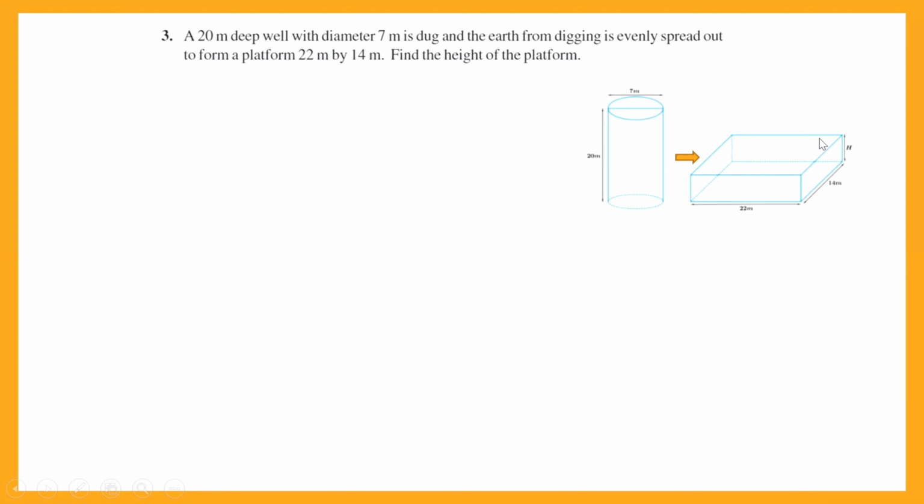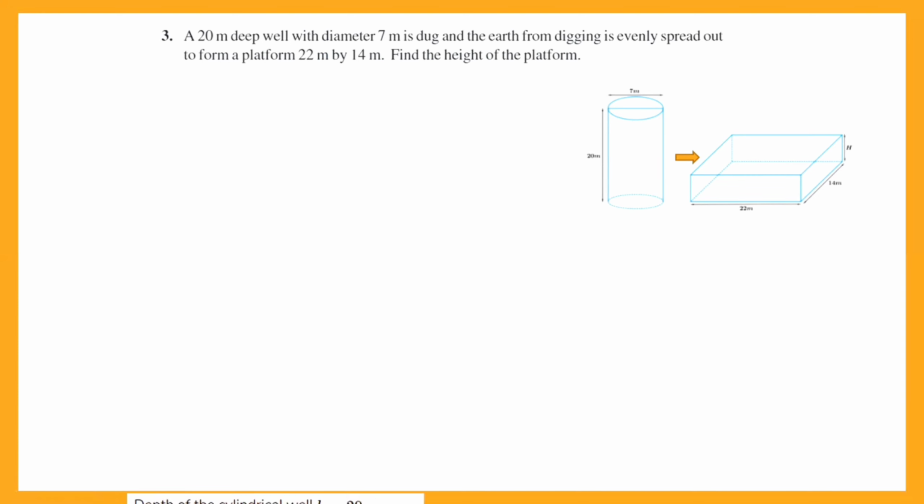Now this is a cuboidal platform. I have the dimensions given to me. For the well, I have the diameter as 7 meters and the height as 20 meters. And for this cuboidal platform, I have the length as 22 meters, the breadth as 14 meters, and height I assume to be h, which I need to find out.